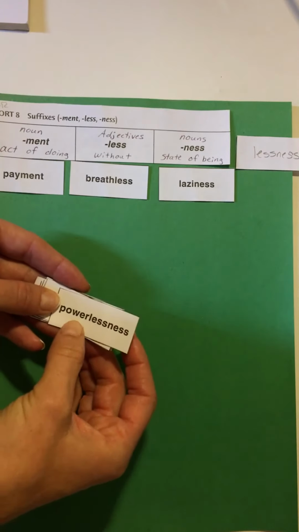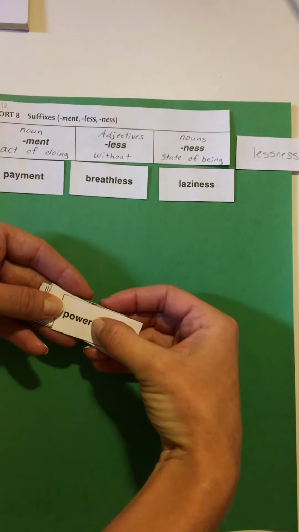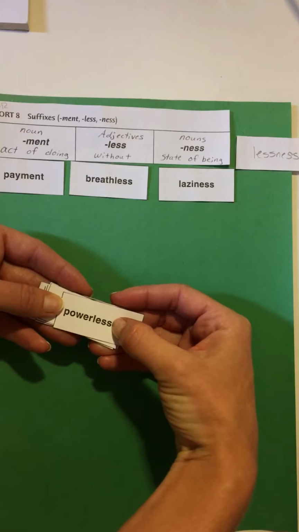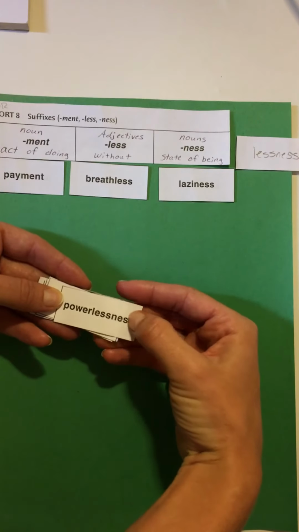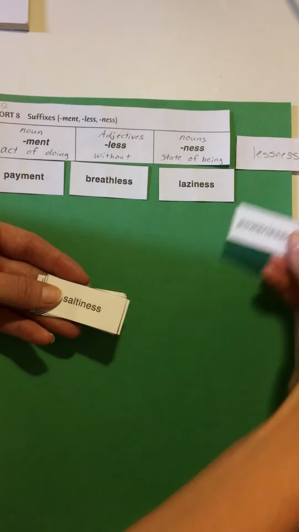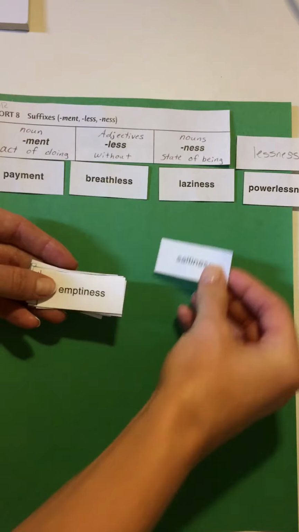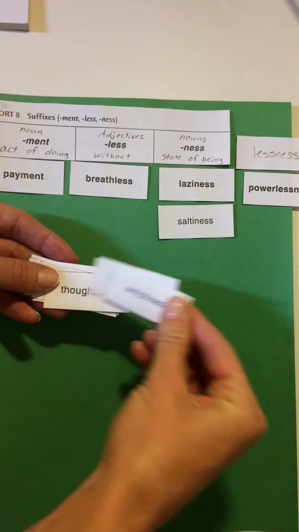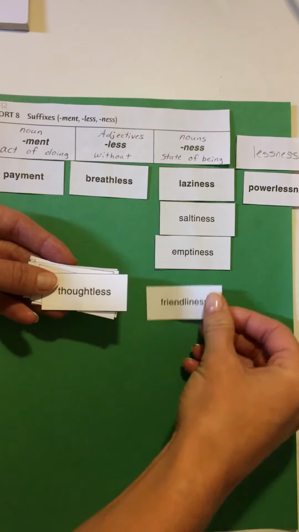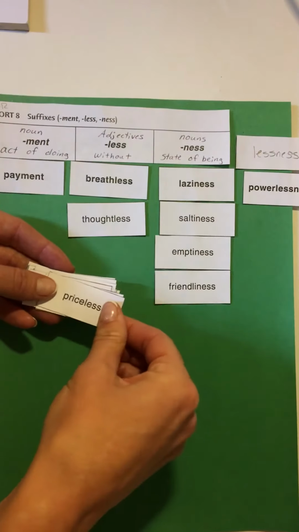And here you have an act of paying, payment. Powerlessness. Look, we took a noun of power and then we changed it into an adjective, powerless. And then we changed it back into a noun, powerlessness. Saltiness. Emptiness. Oh, friendliness. Thoughtless. Priceless.